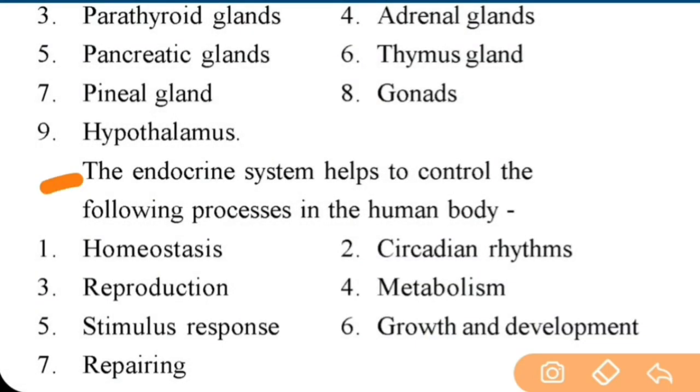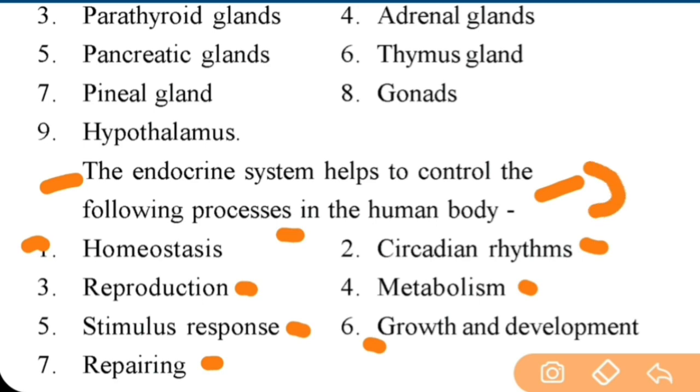Next, the endocrine system helps to control the following processes in the human body. Very important. First is homeostasis, circadian rhythms, reproduction, metabolism, stimulus response, growth and development, and repairing. Very important topic for UGC NET and YCB.